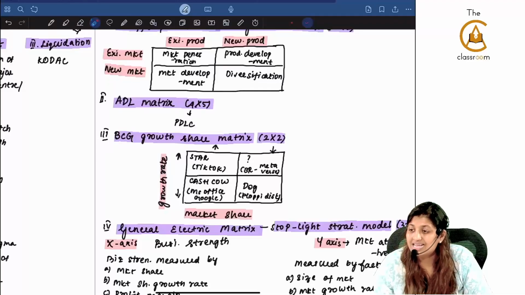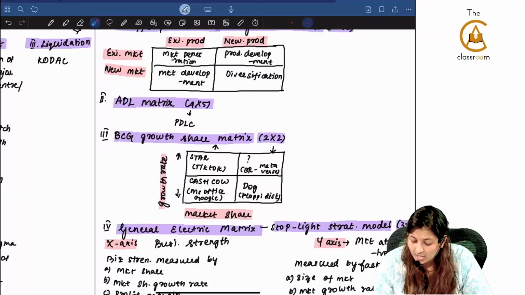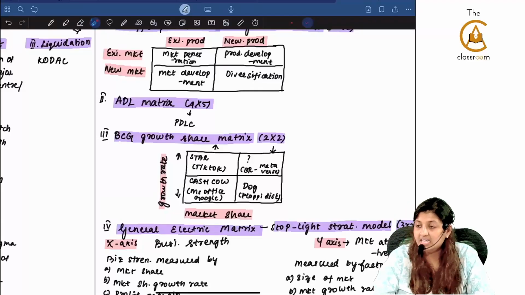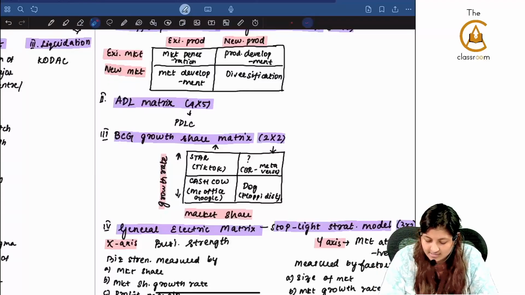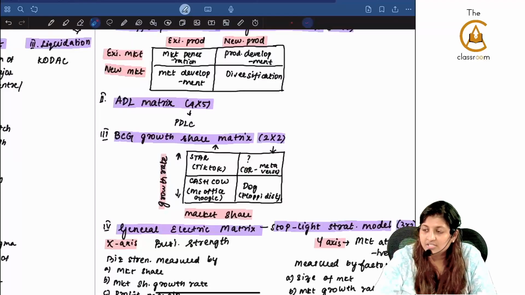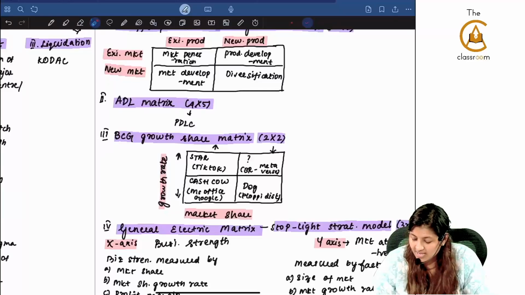That is called a star. TikTok stars, I told you as an example, they are growing at a very huge pace. Yes or no? The next is lower market share but high growth rate. They are growing at a very high speed, but still they have not captured the market. Example, VR, metaverse, and all of those things. Question mark is written here. VR and metaverse, it is still a question mark because they have not taken the market share, but they are growing at an extremely high pace.